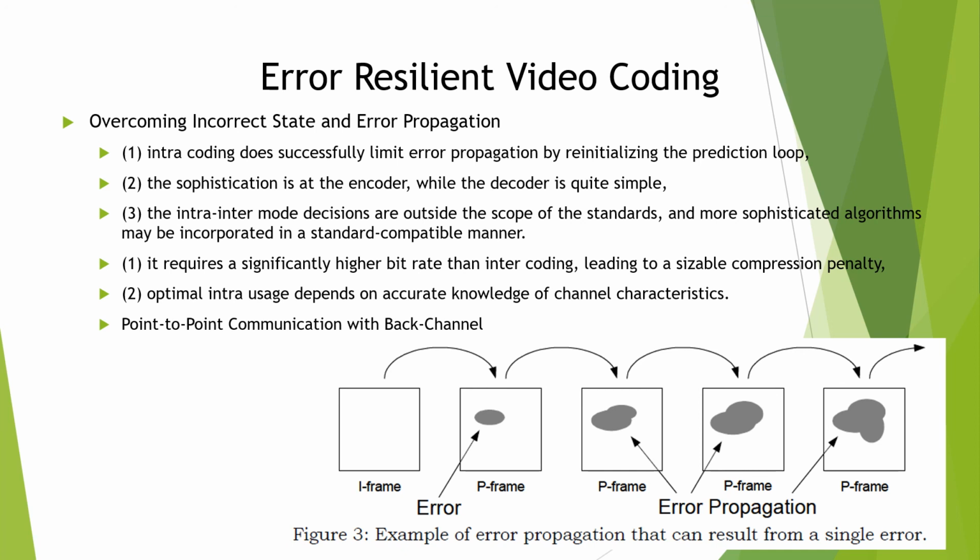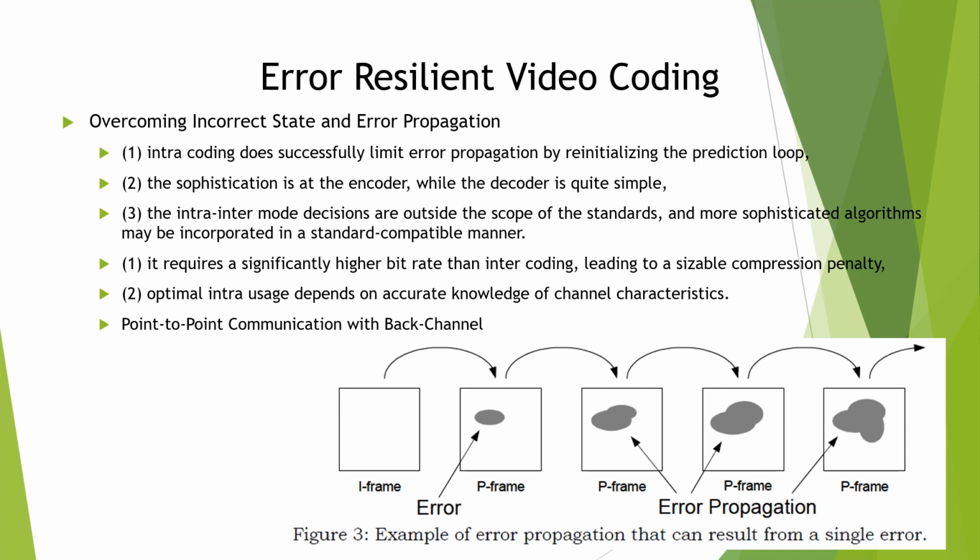However, intra-coding also has some disadvantages. The first one is it requires significantly higher bitrate than inter-coding, leading to a sizable compression penalty. The second one is optimal intra usage depends on accurate knowledge of channel characteristics. While intra-coding limits error propagation, the high bitrate it requires limits its use in many applications.